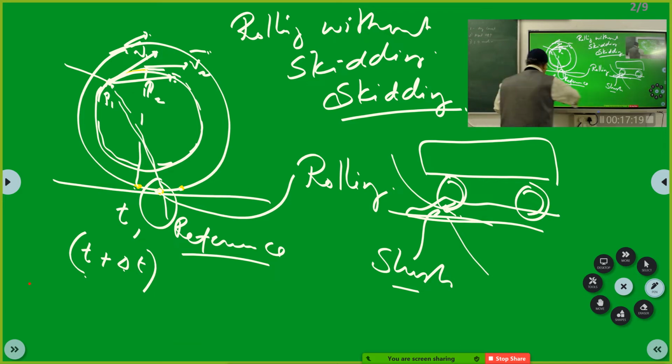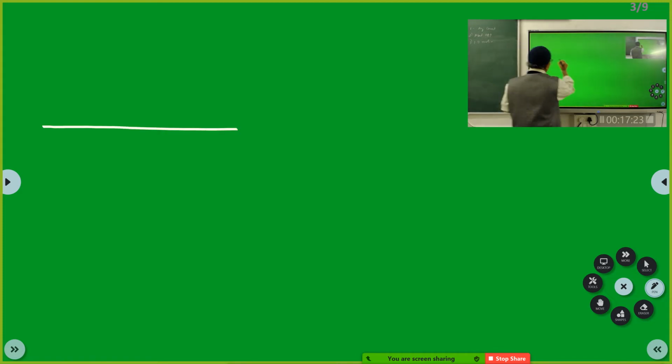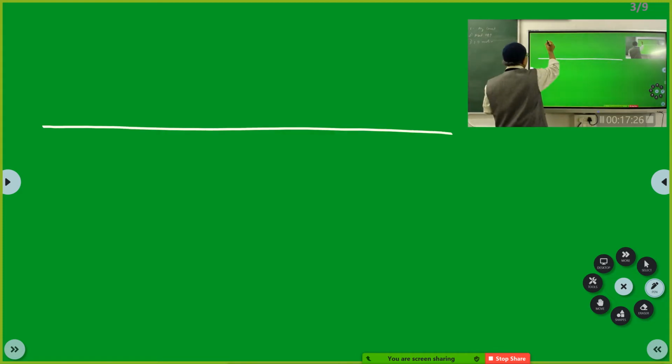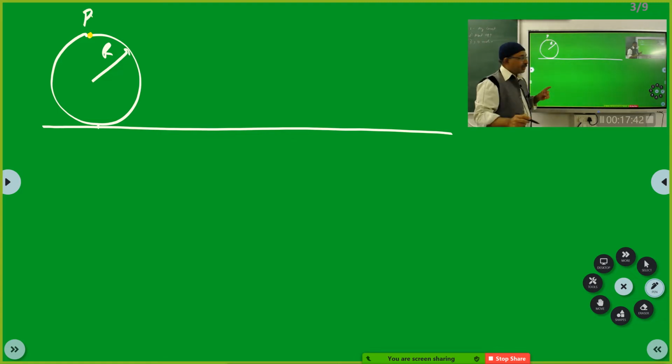Now I will make it clear to all. Assume that this is a road and this is a wheel of radius r. I'll take this point on this wheel as P, or you can say the particle on this tire or the wheel.